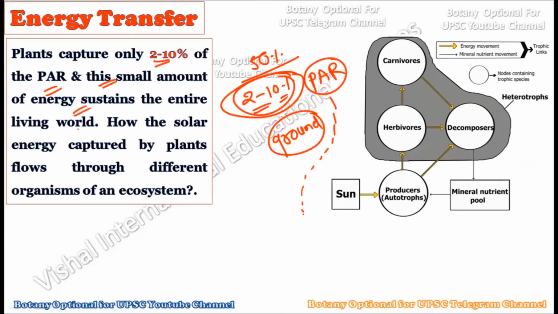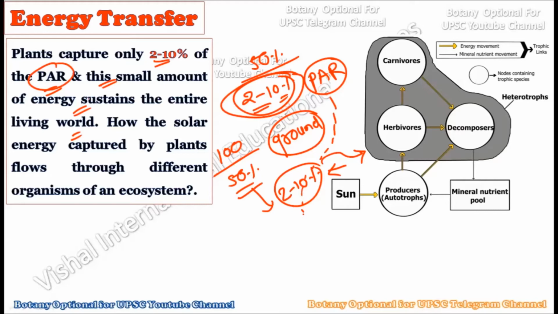Now this small amount of energy sustains the entire living world. Imagine from this that out of the 100% of the solar energy, only 50% is photosynthetically active, and out of it only 2 to 10% of the energy is actually utilized by the plants, and this 2 to 10% of the energy is actually running the whole ecosystem. So such a small amount of energy which can be harvested from the sun can actually run the whole of the ecosystems on mother earth, right? Whatever region of the PAR is trapped and converted into the food material is sufficient and enough to run the ecosystems on mother earth.